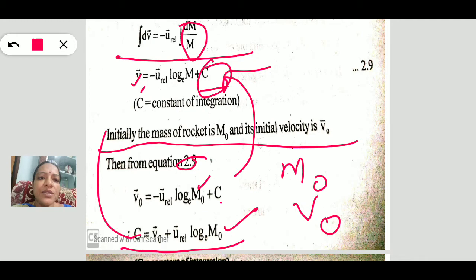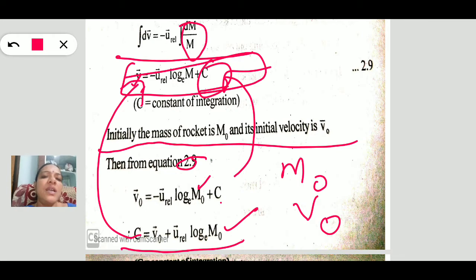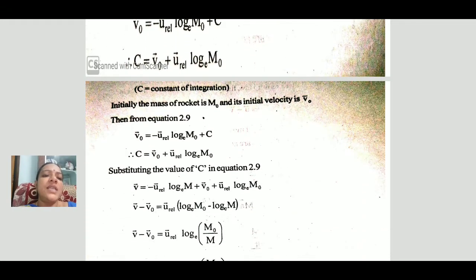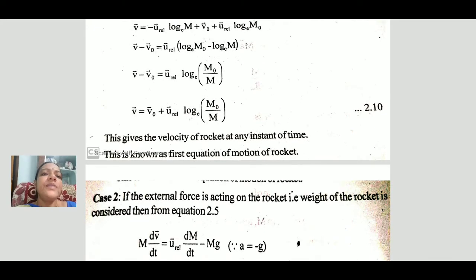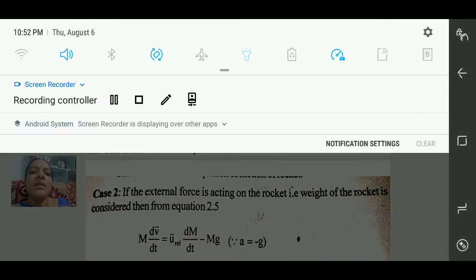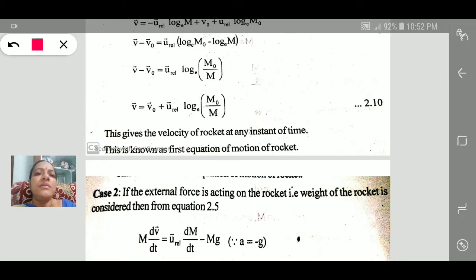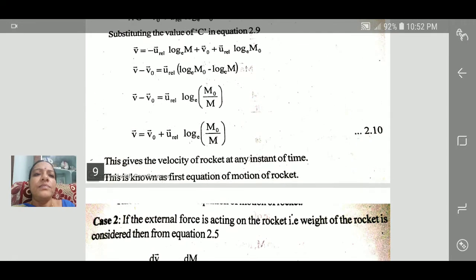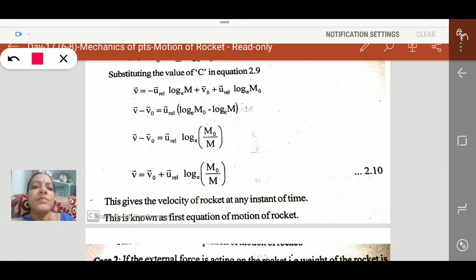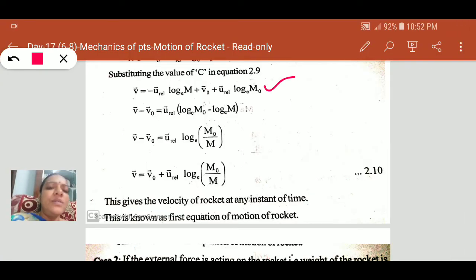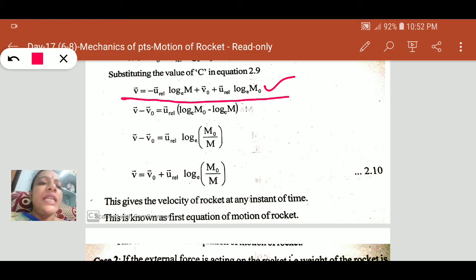Now substituting this constant of integration in our velocity equation, we get the velocity equation. So substituting the c value: v is equal to minus u relative velocity log e m plus v naught plus u relative velocity log e m naught.